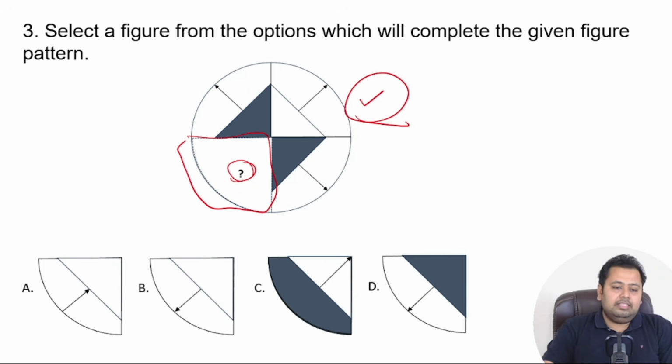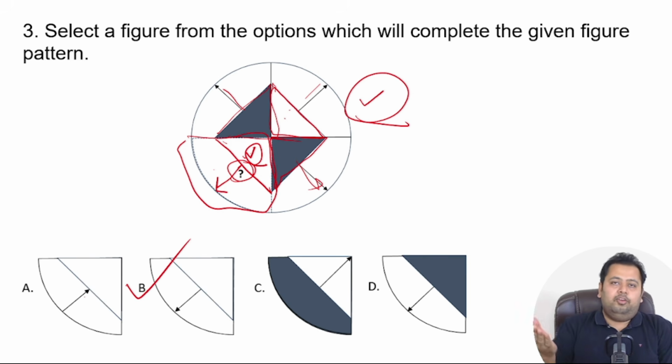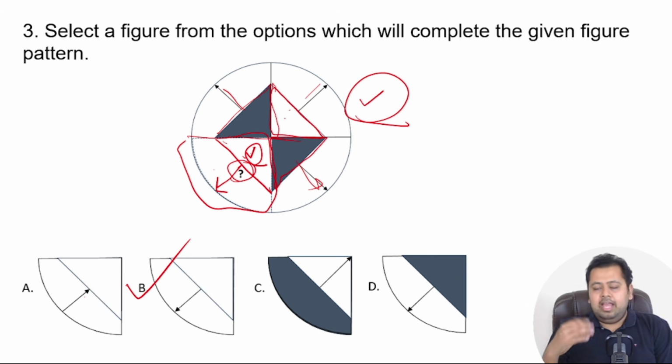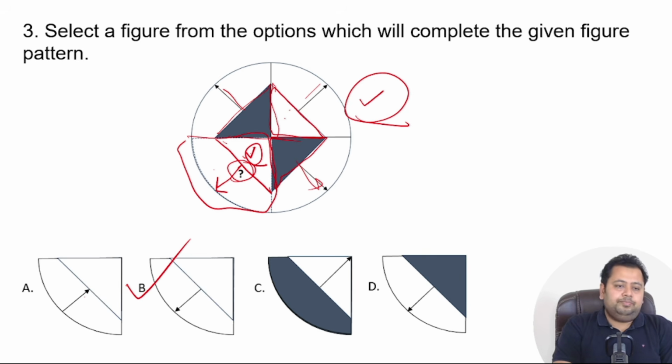Great. Hope you got the answer correctly. So here what you can see in the pattern itself, this triangle over here is colored. The opposite side triangles are colored. This triangle is uncolored, and so this triangle, which is the opposite triangle to the same triangle, should be uncolored. And you can see all the arrows going outward, so this arrow will also be outward. So the correct option here is option number B. If you got it correctly, give yourself a star and we move to the next question.